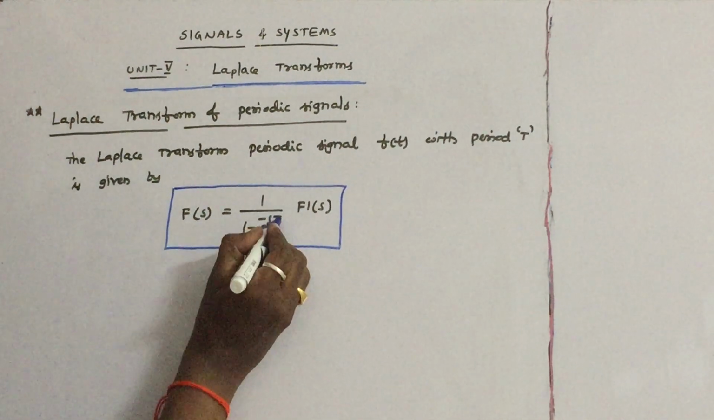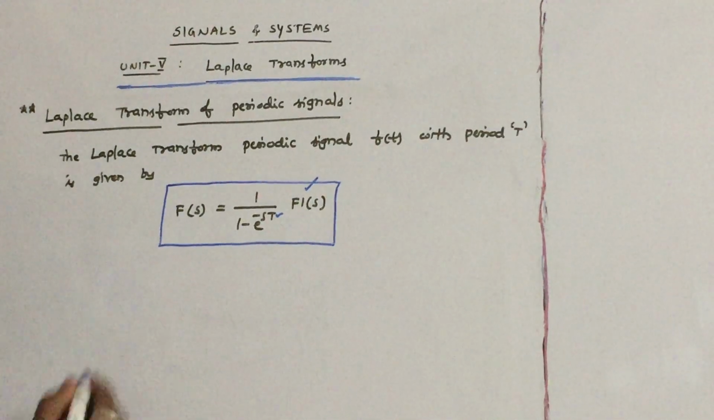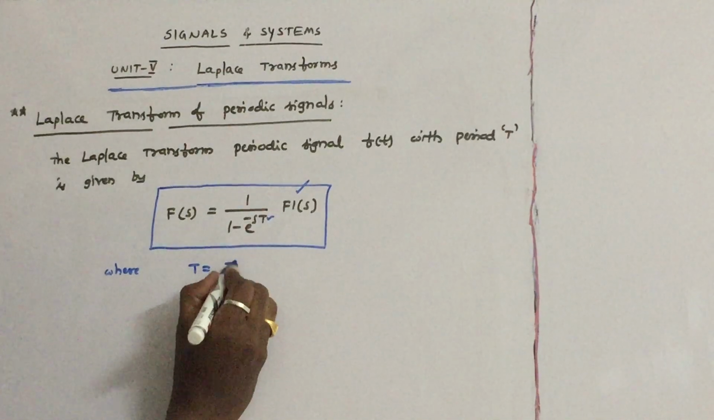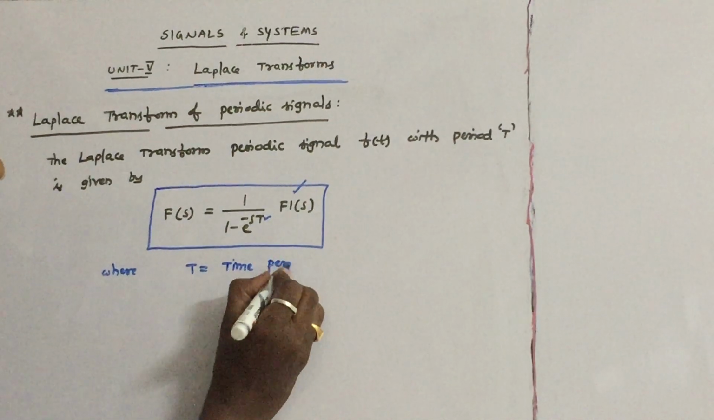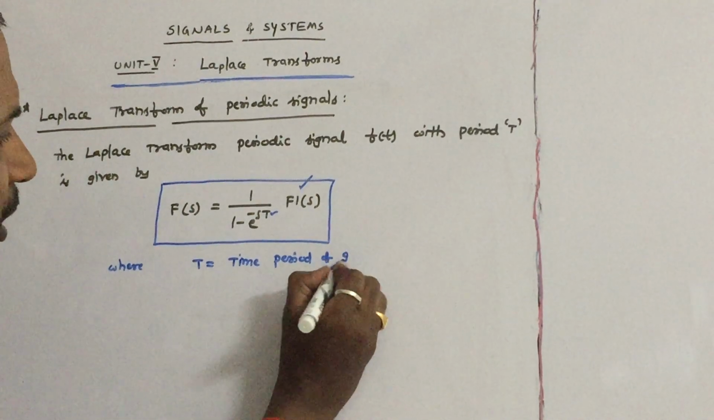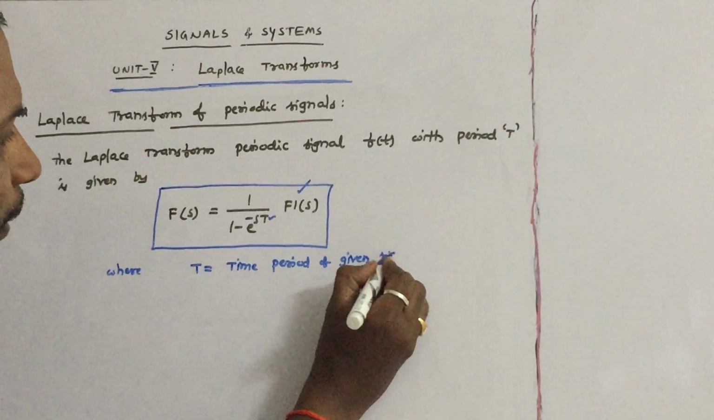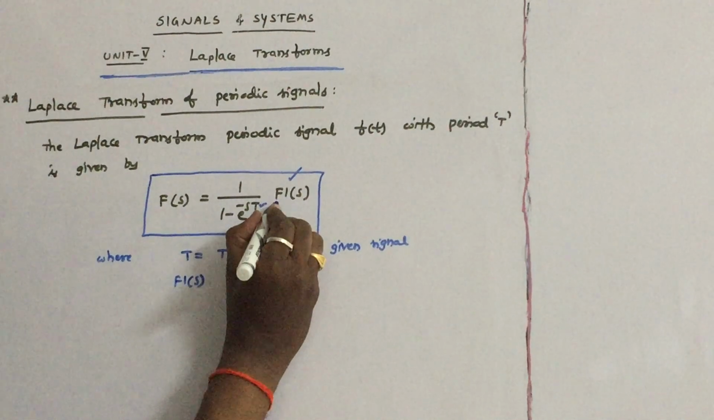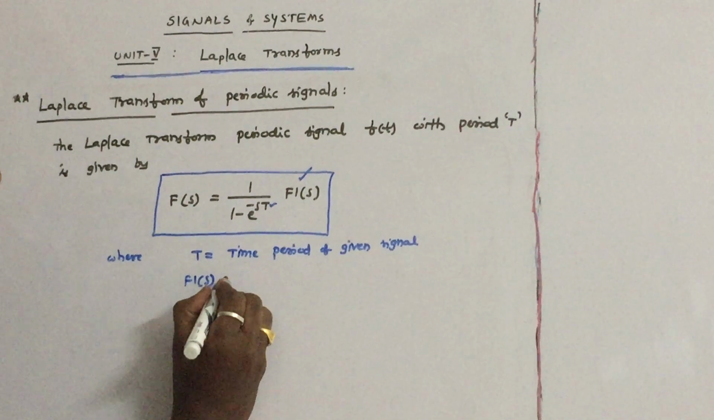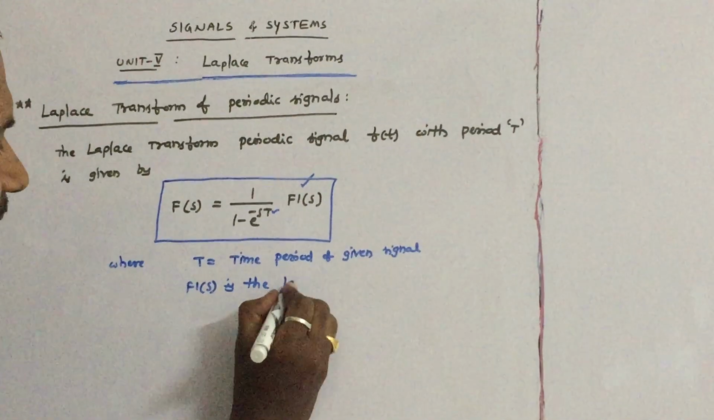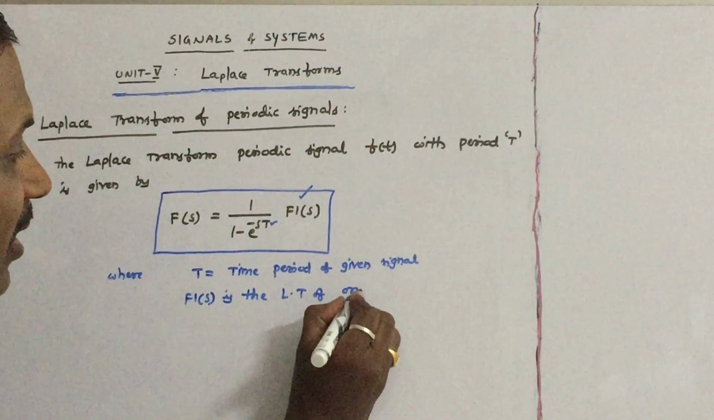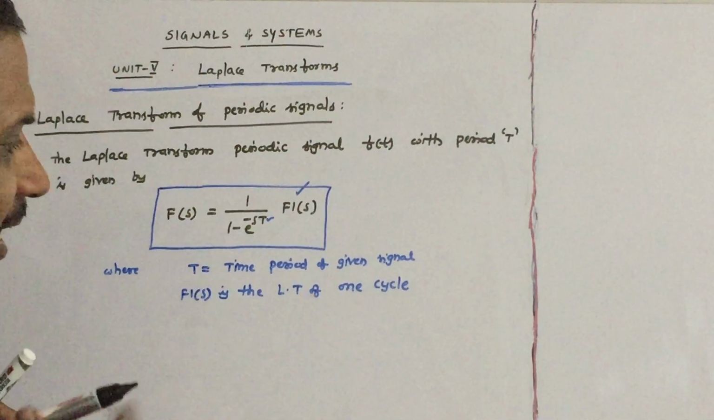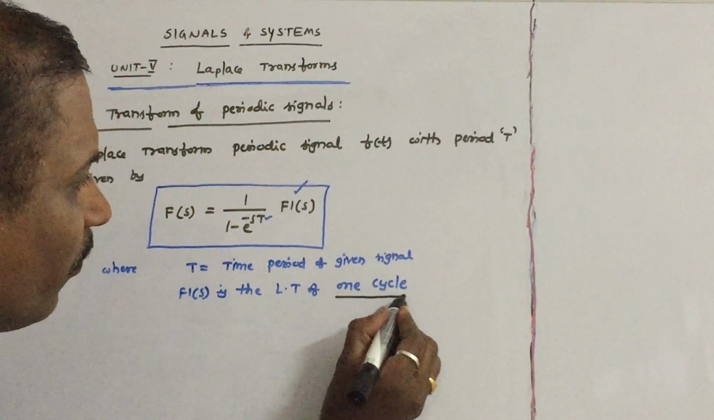Let us see what T and F1 of s are in this formula, where capital T is equal to the time period of the given periodic signal, and F1 of s, another very important one. F1 of s is the Laplace transform of one cycle. Remember that this is the Laplace transform of one cycle of the given waveform.